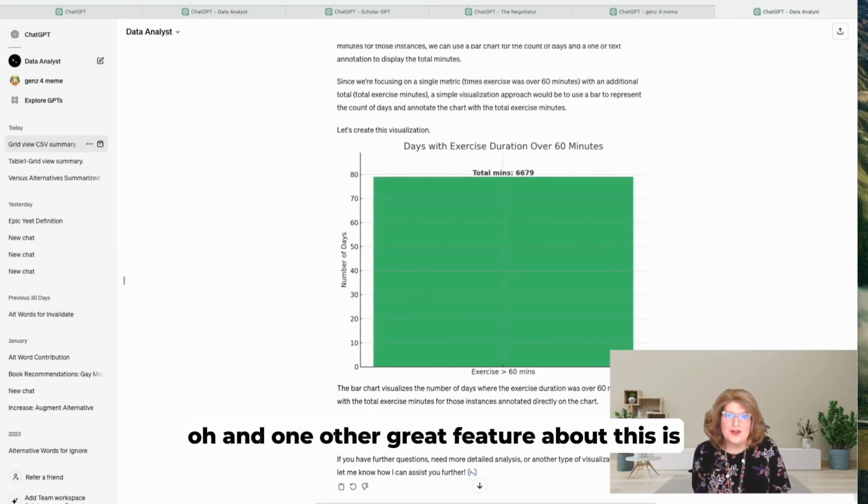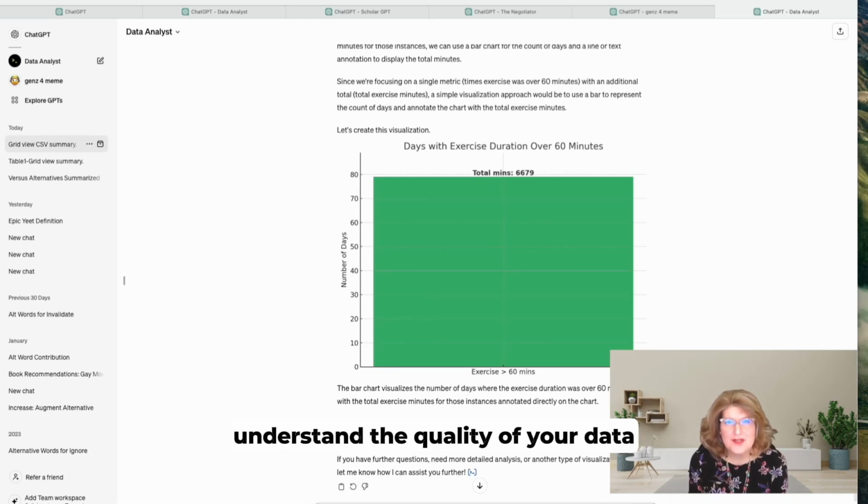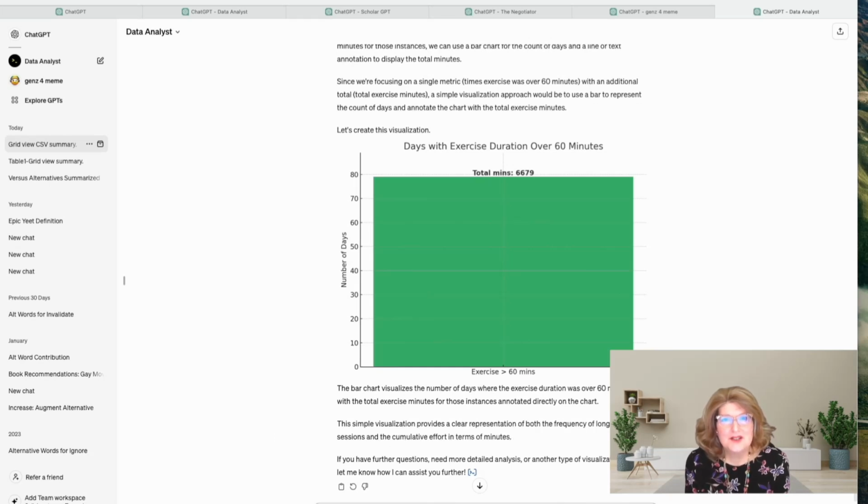Oh, and one other great feature about this is that Data Analyst GPT will help you understand the quality of your data, because a lot of my data is input manually by me. Well, actually most of it is, other than my Apple Watch. Sometimes I make mistakes. So I can ask Data Analyst GPT,